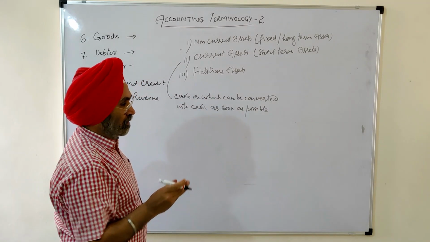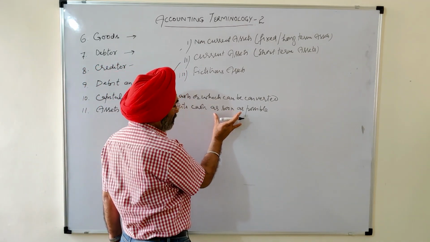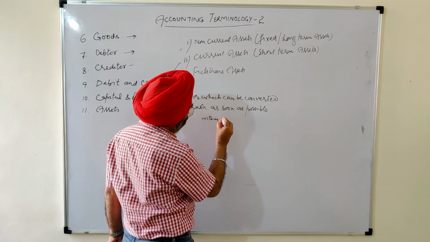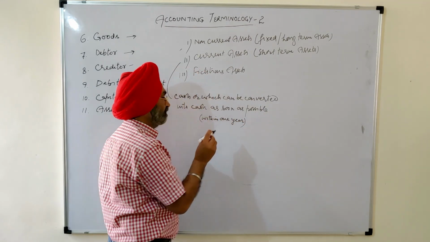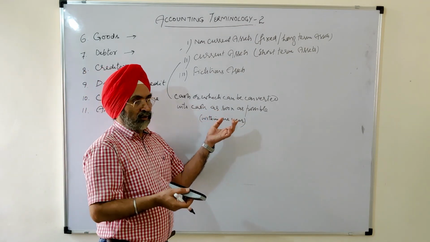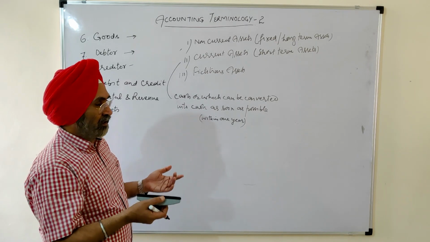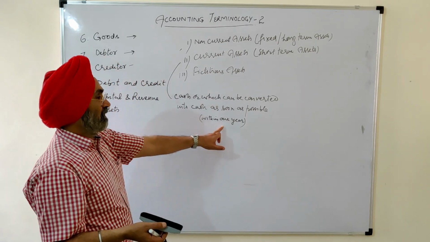But the authors have defined this as within a period of 1 year. Otherwise, as soon as possible, you can take any meaning of the word: a week, a month, 6 months, whatsoever, but within 1 year.